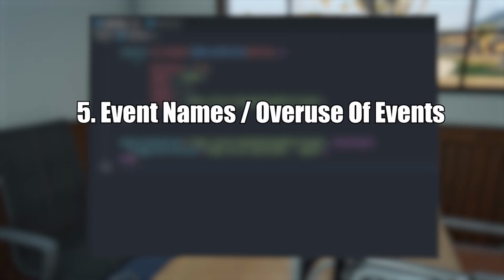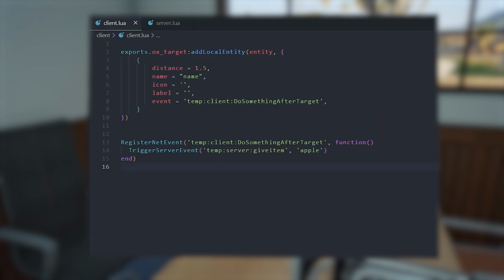So for number 5, we have using random event names and people overusing events. For this example, we're going to start with random event names. This event name is very obvious, right? Give item. Obviously, if we trigger this event, it's going to give an item, and it usually has a parameter with the item.